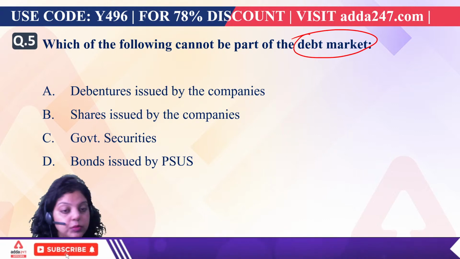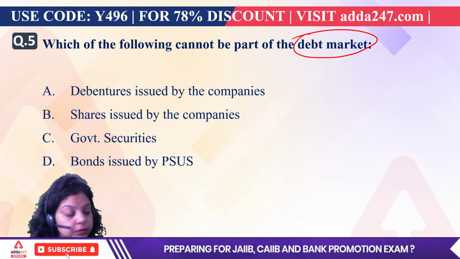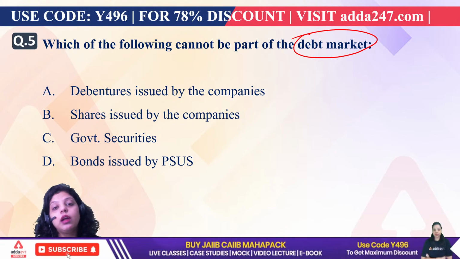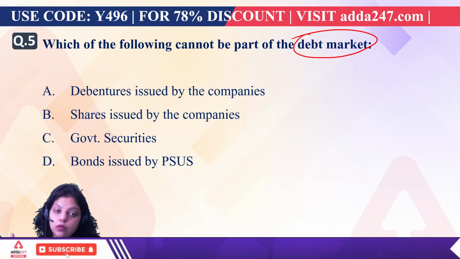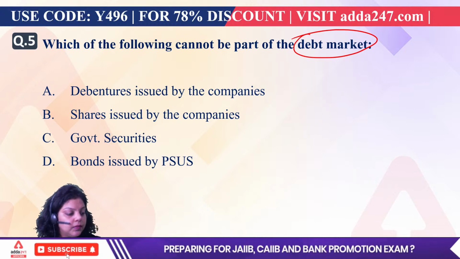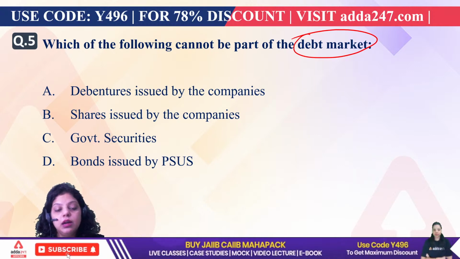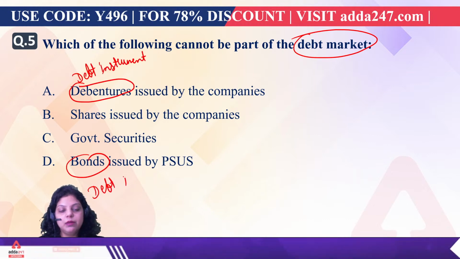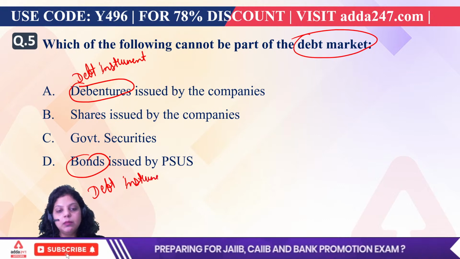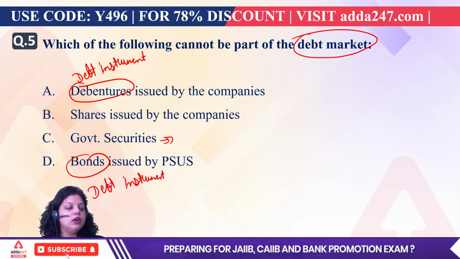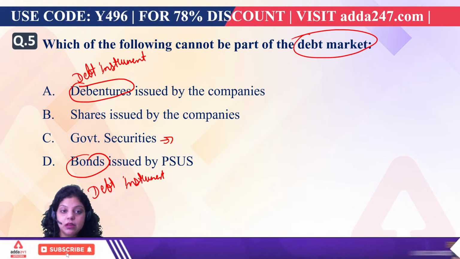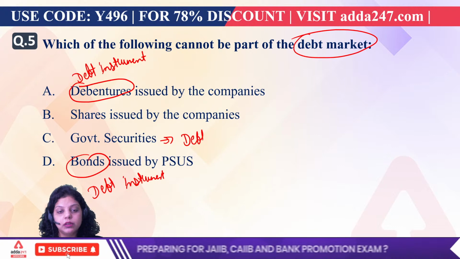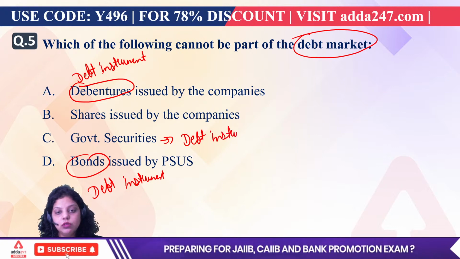See, we are talking about the debt market. Debt means loan. So the type of instrument in which you are not taking a loan from the public will be the answer. If a company is issuing debentures, that is a debt instrument. When it comes to government securities, here also the government is borrowing money from the public, whose selling and purchasing will be done by the Reserve Bank of India. So it is also a debt instrument.